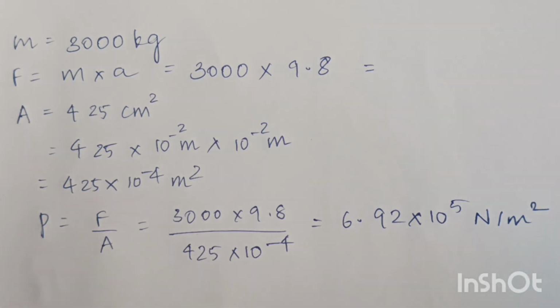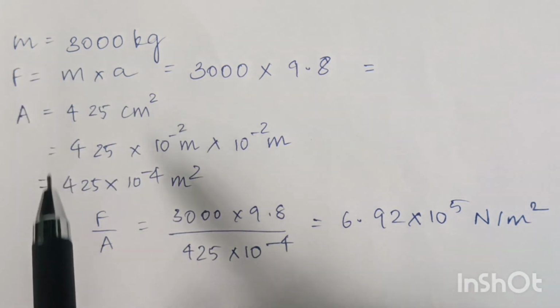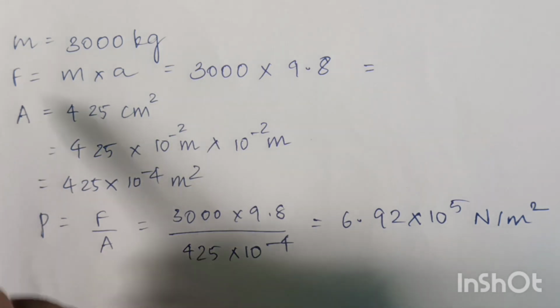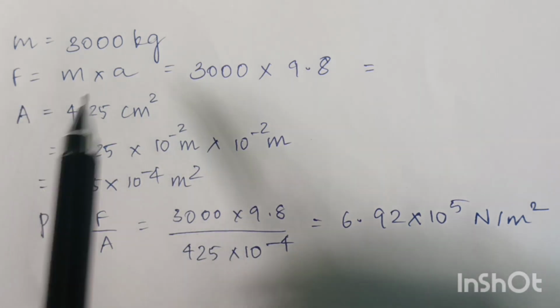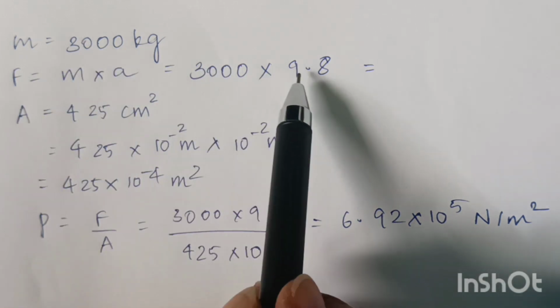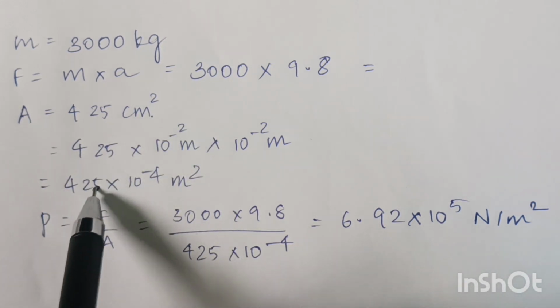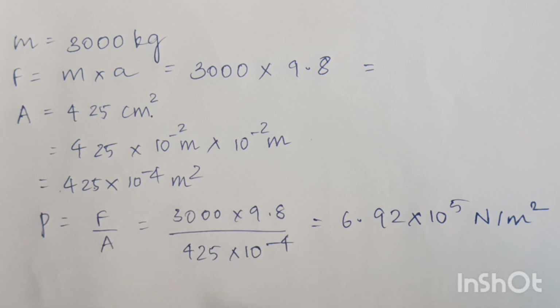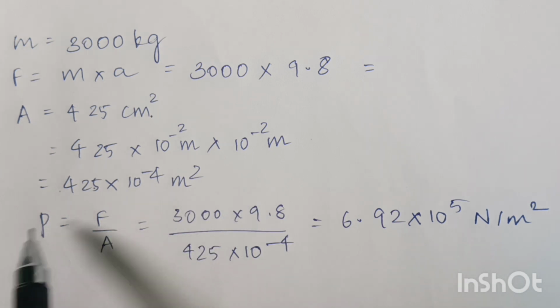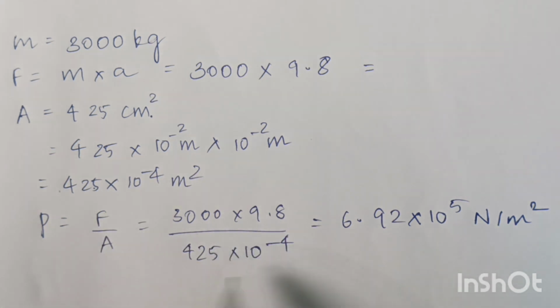If A is the area of cross section of the bigger piston and F is the force applied on it because of mass, what is the pressure on the larger piston? We know the mass is 3000 kilogram and force is mass into acceleration, so 3000 into 9.8. The area is 425 centimeter square, which we write in meter square as 425 into 10 power minus 4 meter square. Then the pressure on the larger piston is F by A, so it is 3000 into 9.8 by 425 into 10 power minus 4, and the answer is 6.92 into 10 power 5 Newton per meter square.